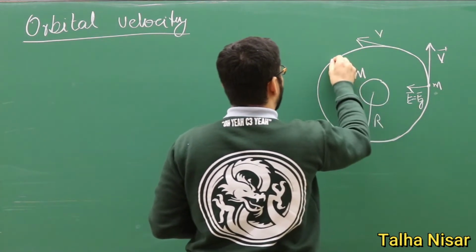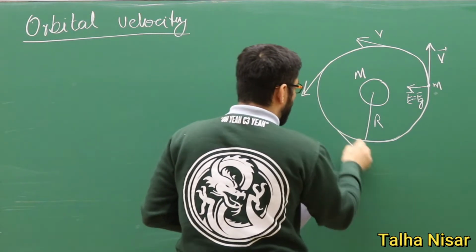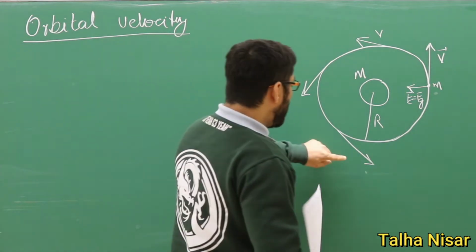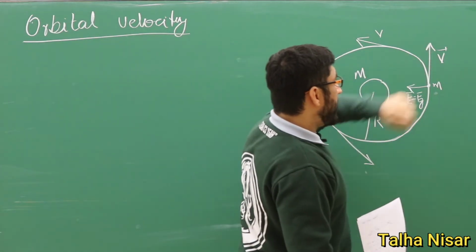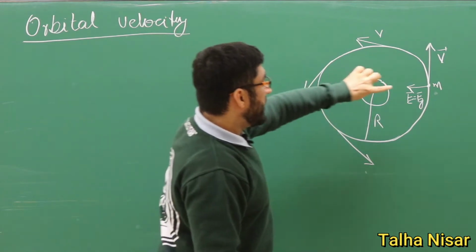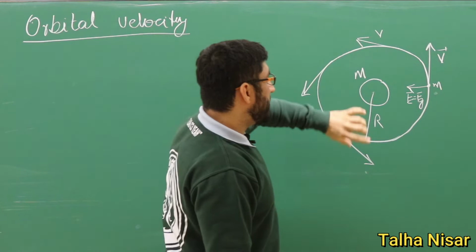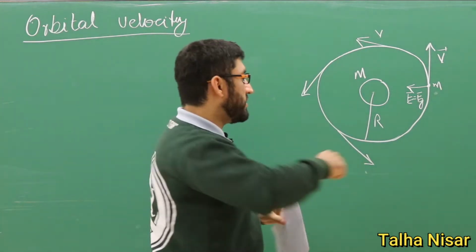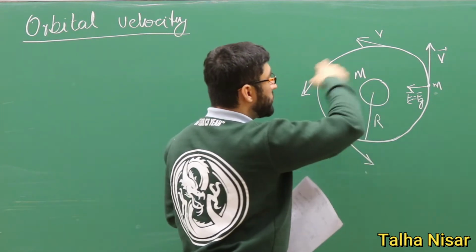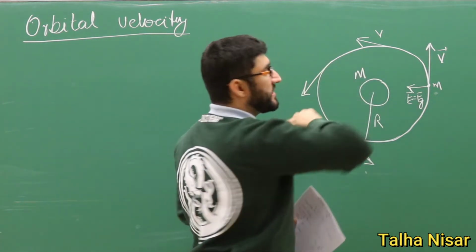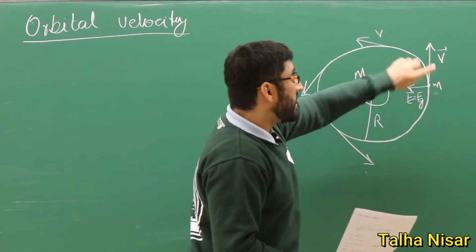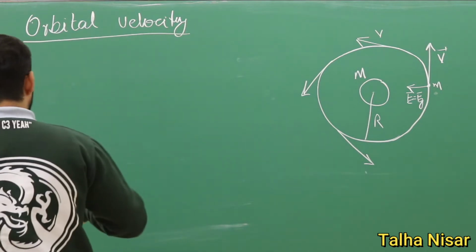So in this case it will be here, and in this case it will be here, and this will be here. So we have discussed this already. We want to know what the magnitude of this velocity should be to keep this object in a certain orbit. Orbit means a circular path which has a constant radius. So the radius of the orbit should not change, and it should move in the same orbit. We want to know what that orbital velocity should be.